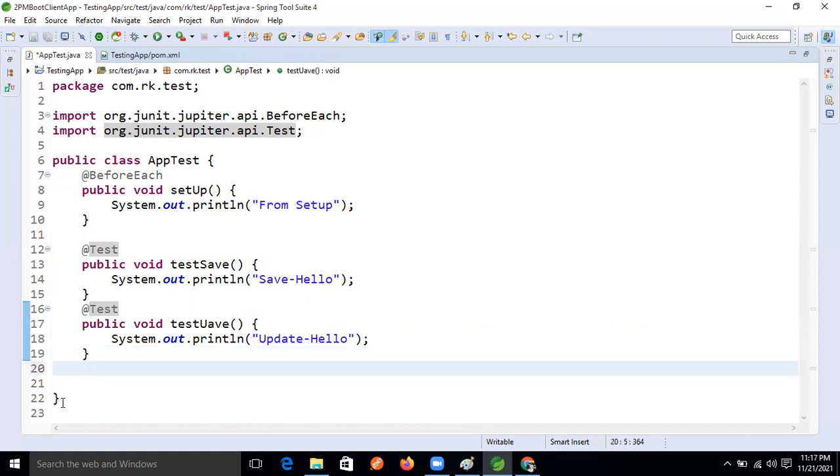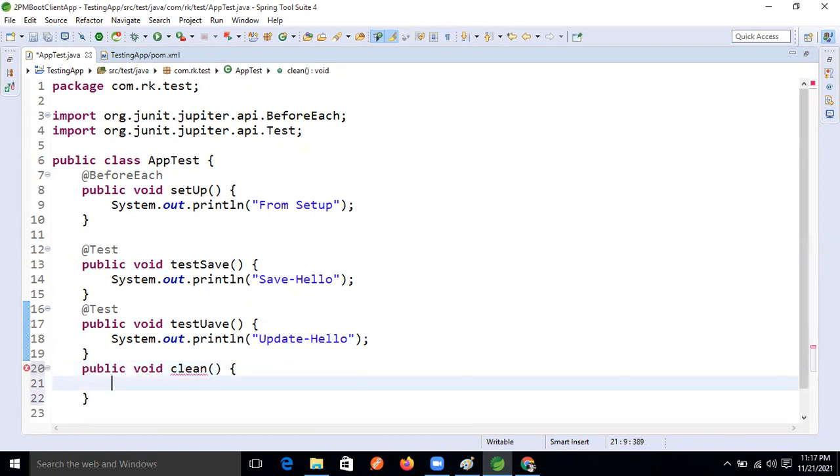If you want to clean your code, if you want to clean our object, so for that, what are we using now? After each. I'm writing one clean method.